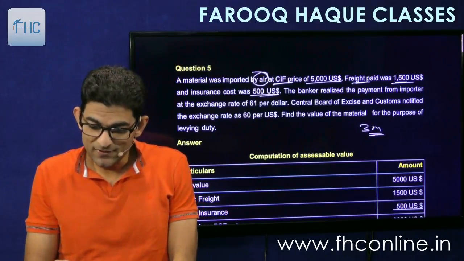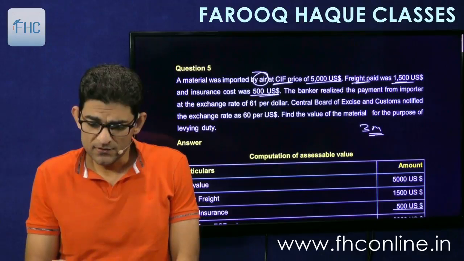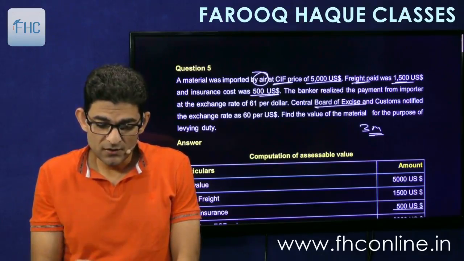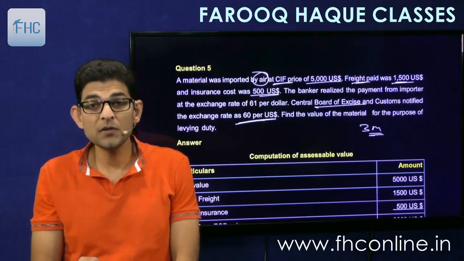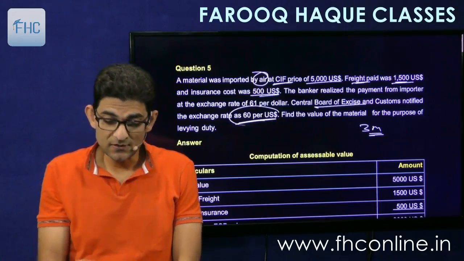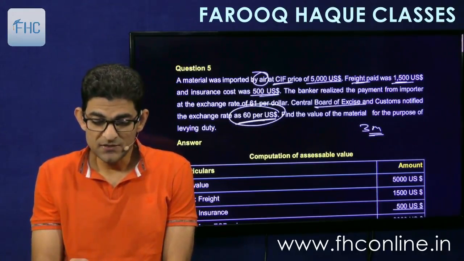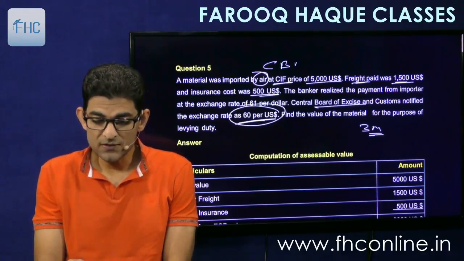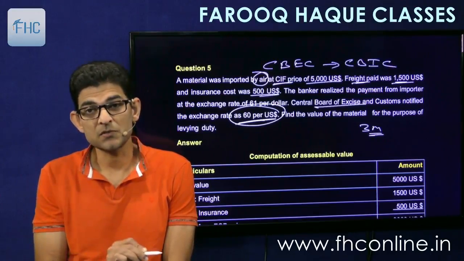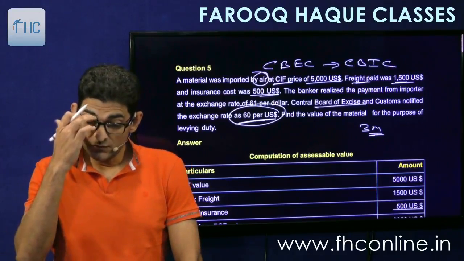Then it says the banker realized the payment from importer at an exchange rate of 61 per dollar. CBEC, now of course CBIC, has notified the exchange rate of 60 per USD. So which rate will we take, the bank rate or the CBIC rate? The CBIC rate, 60 per USD. CBEC was earlier called the Central Board of Excise and Customs. Now it is called the Central Board of Indirect Tax and Customs. Okay, good. So find out the value of the material.